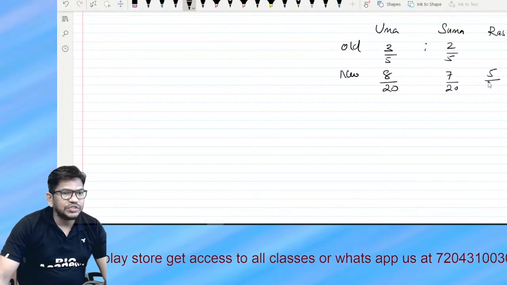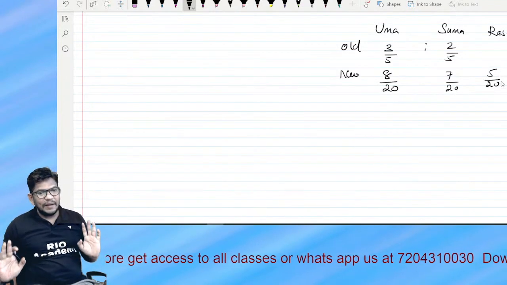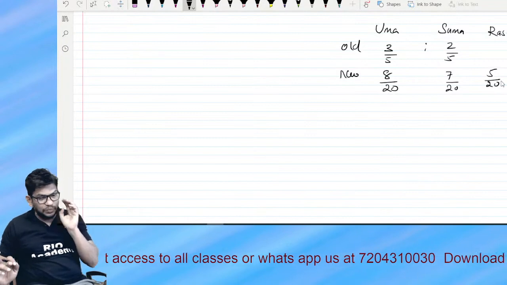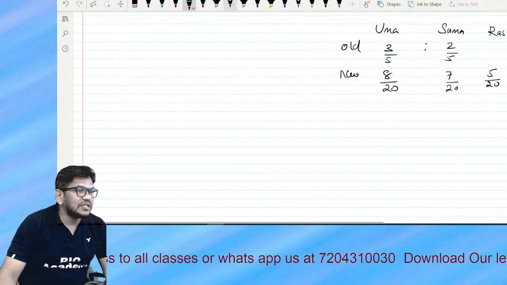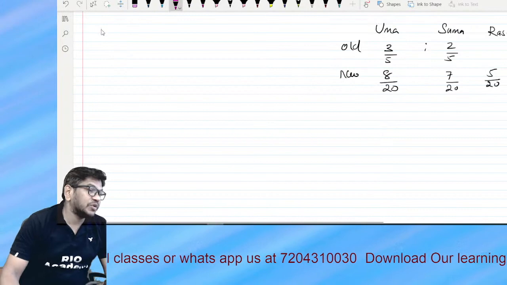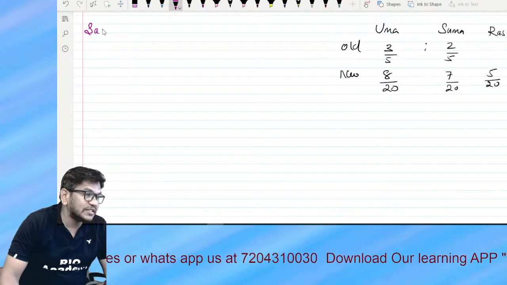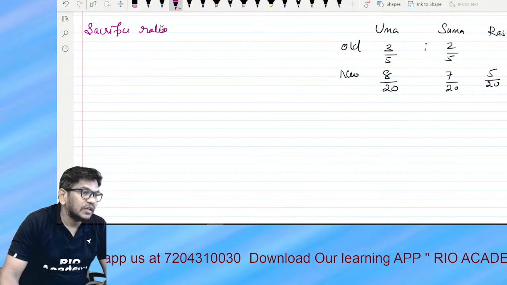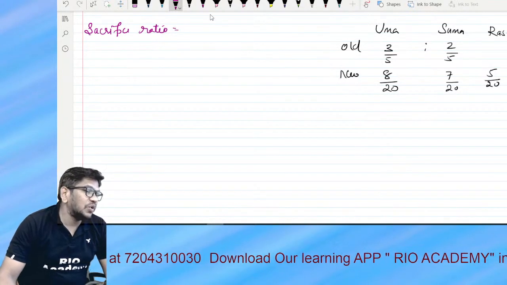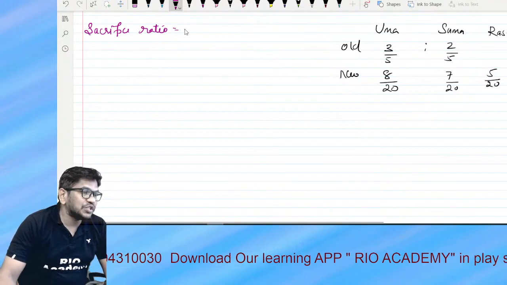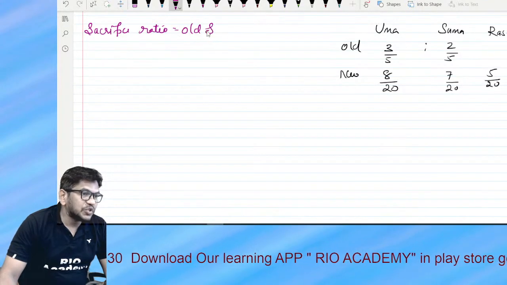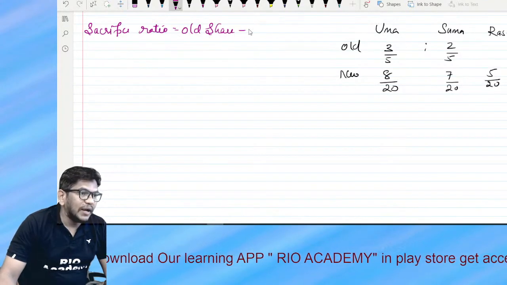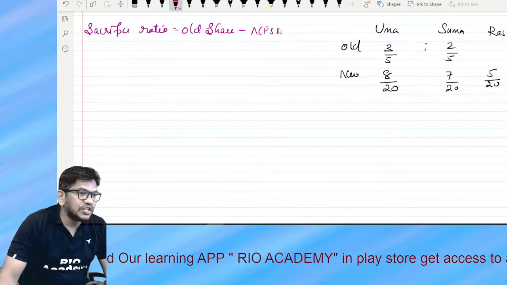This is a favourite question, they ask it often, I mean old ratio minus new ratio, because it is a very repeated question. So guys, you can expect this question for sure for midterm exams. So what they want is the sacrifice ratio. Sacrifice ratio is equal to old share minus new share, old ratio minus new profit sharing ratio.